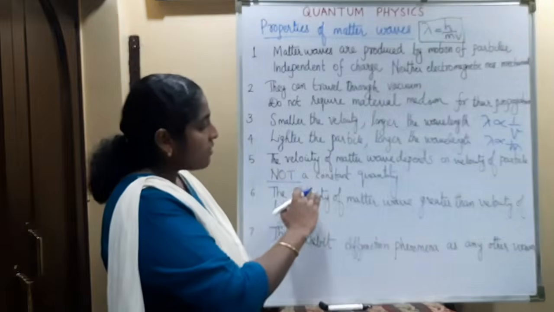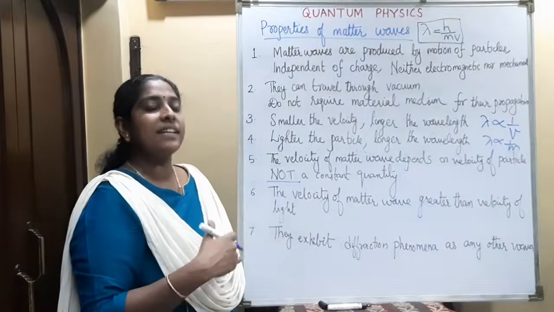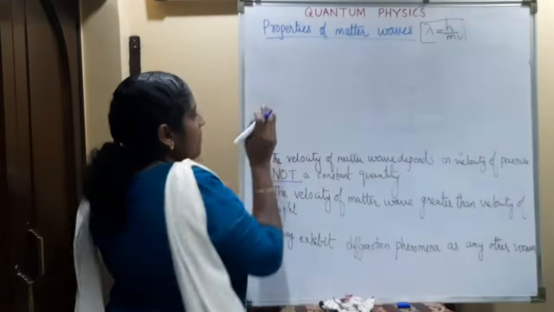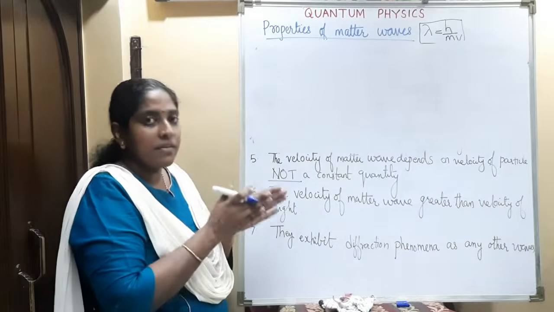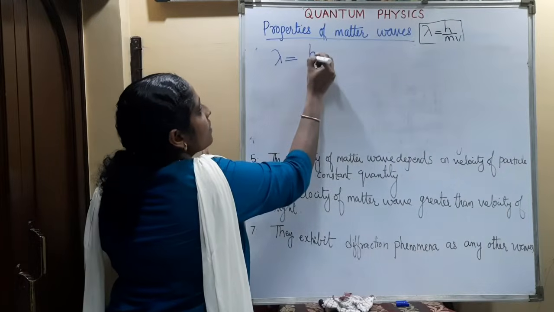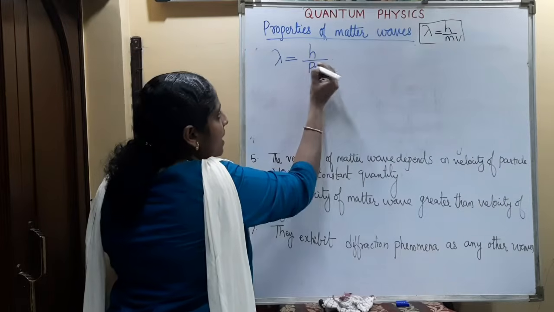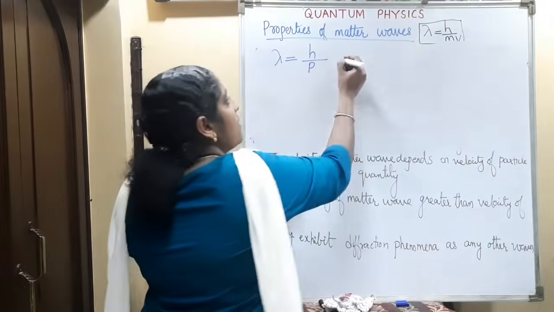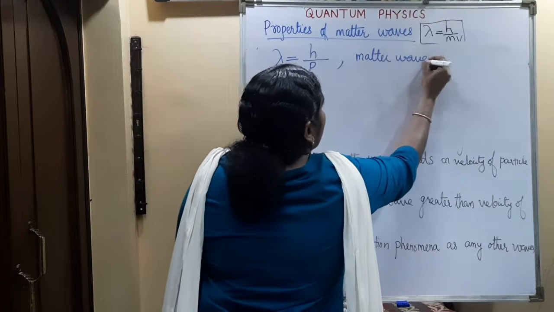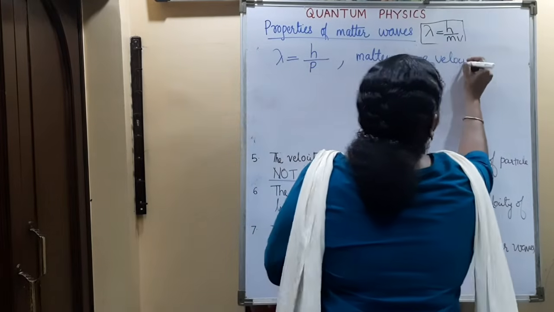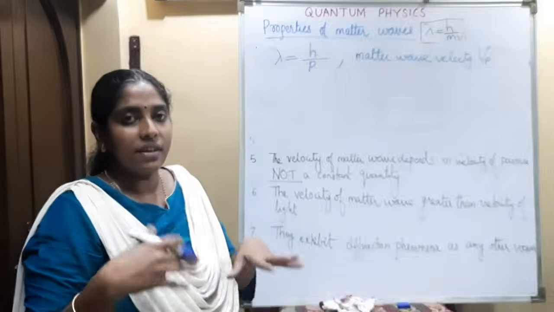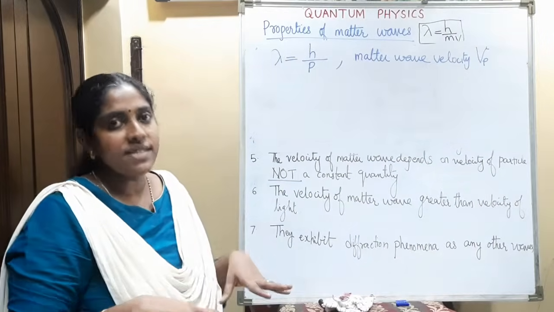And the sixth property is that the velocity of matter wave is greater than the velocity of light. We can see this velocity of matter wave. When a particle is moving, a matter wave is associated with it, and the de Broglie wavelength associated with that matter wave is lambda equal to h by p. The matter wave velocity, or wave velocity, we can write as Vp, that is phase velocity.